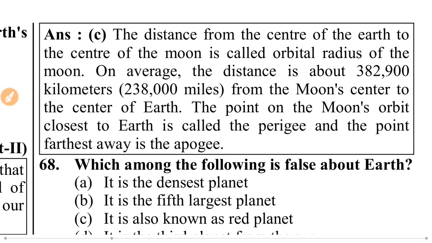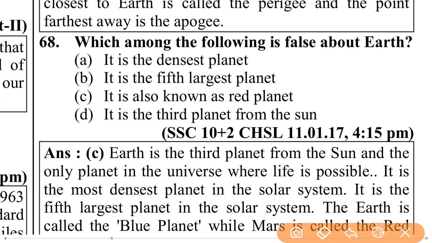Which among the following is false about the earth? It is the densest planet, it is the 5th largest planet, it is also known as the red planet, it is the 3rd planet from the sun. We know that it is known as the blue planet, not the red planet. It is wrong.